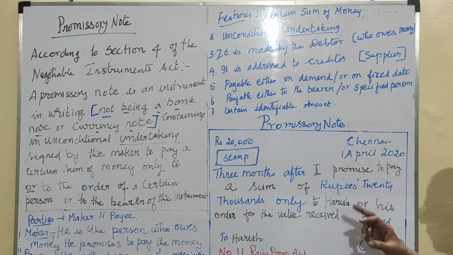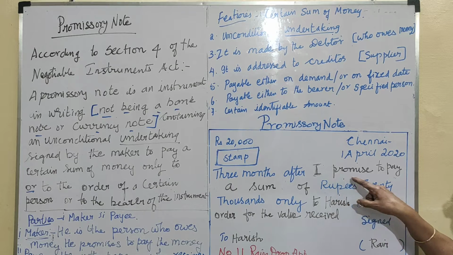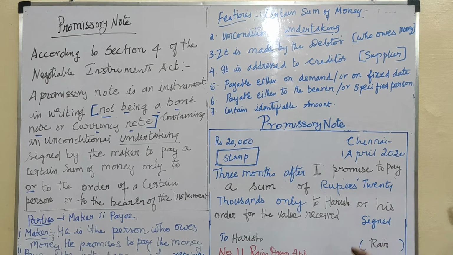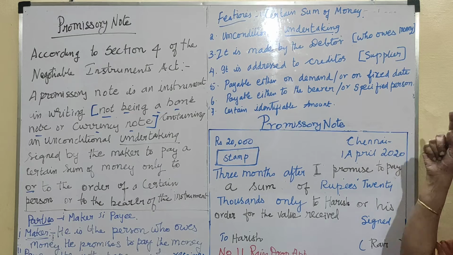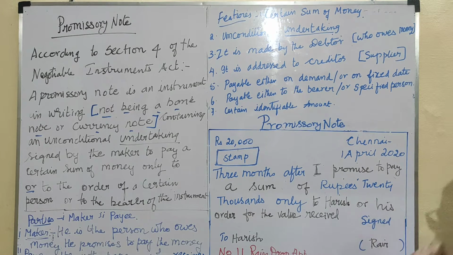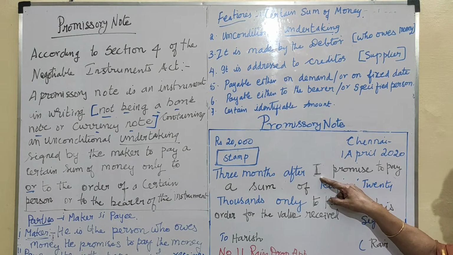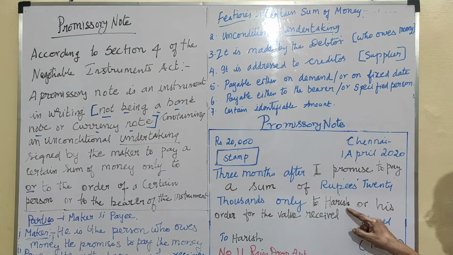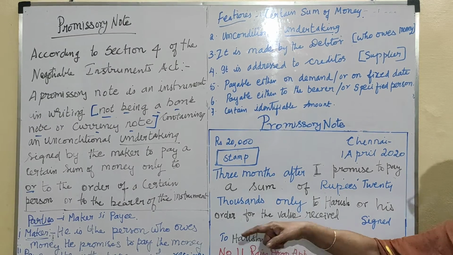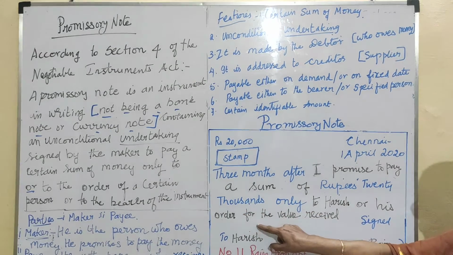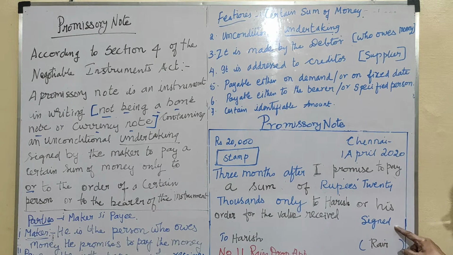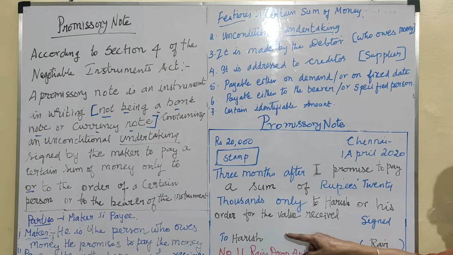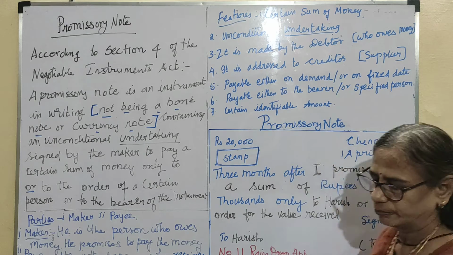After three months, I promise; in a bill of exchange it was I order to pay, where the seller gives the order to the buyer. Here the buyer himself undertakes: I promise to pay rupees 20,000 only to Harish or his order, someone else whom he designates, for the value received. It is signed by the buyer, the customer, and addressed to Harish, the supplier. This is a specimen of a promissory note.